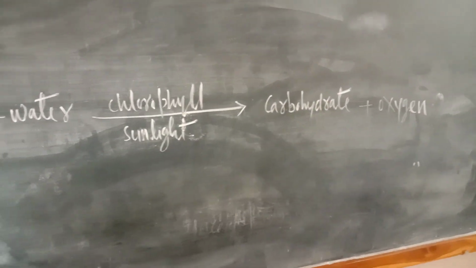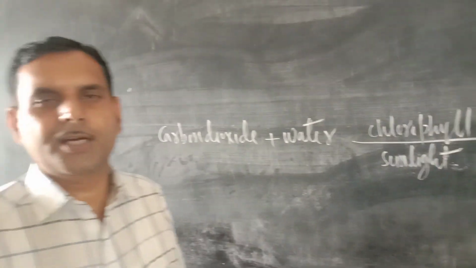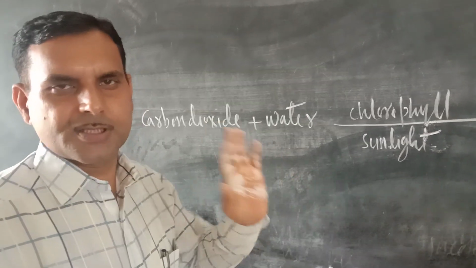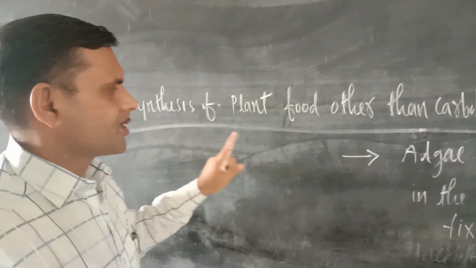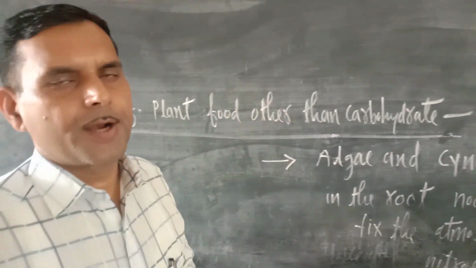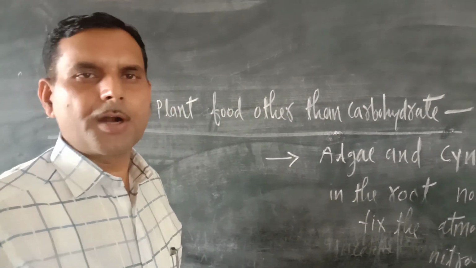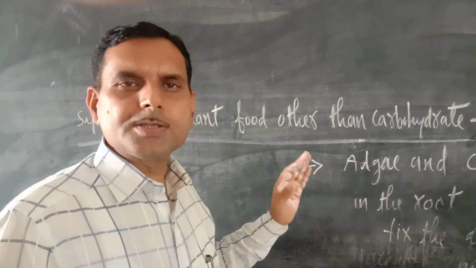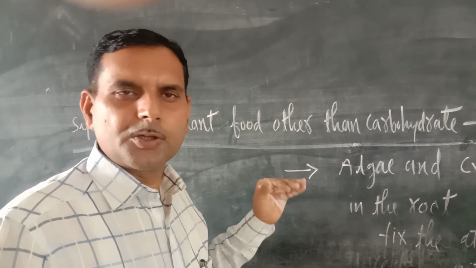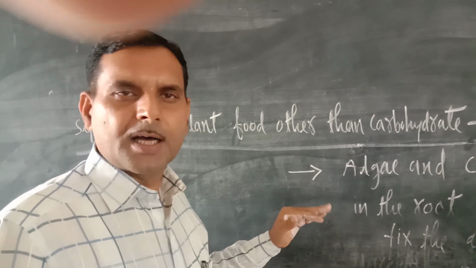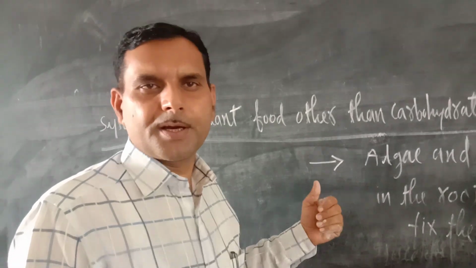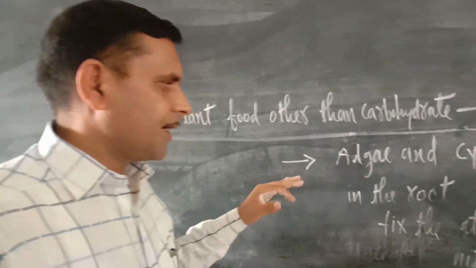So the balance of these two gases in nature is maintained by the photosynthesis process. Synthesis of plant food other than carbohydrate. As you know, our body does not require only carbohydrate. It requires so many nutrients. So the question arises here: other than carbohydrate, how are the other foods prepared by the plants?